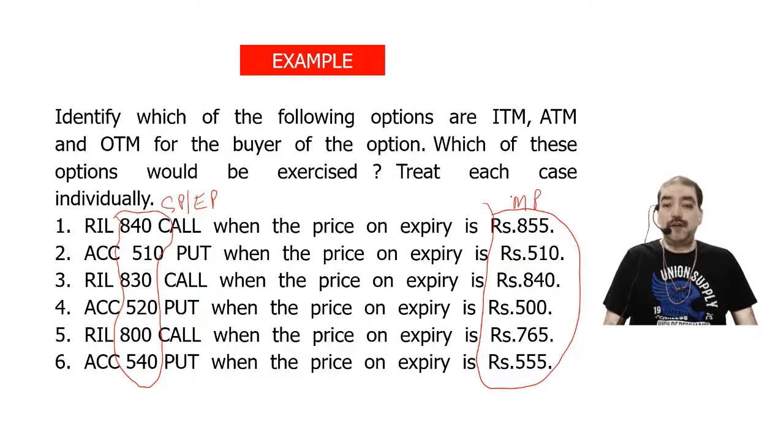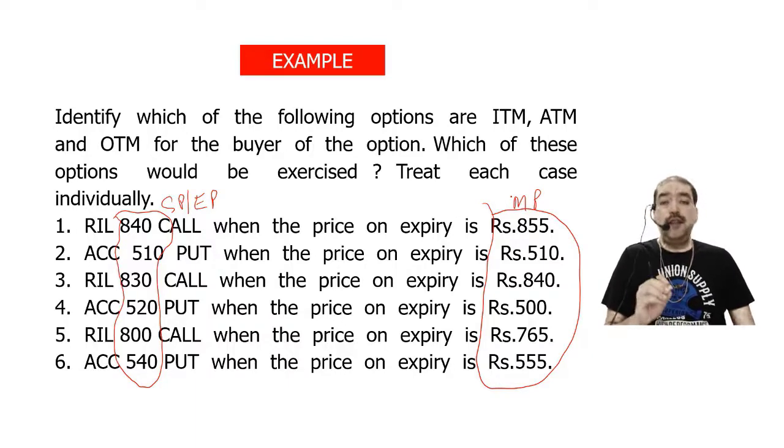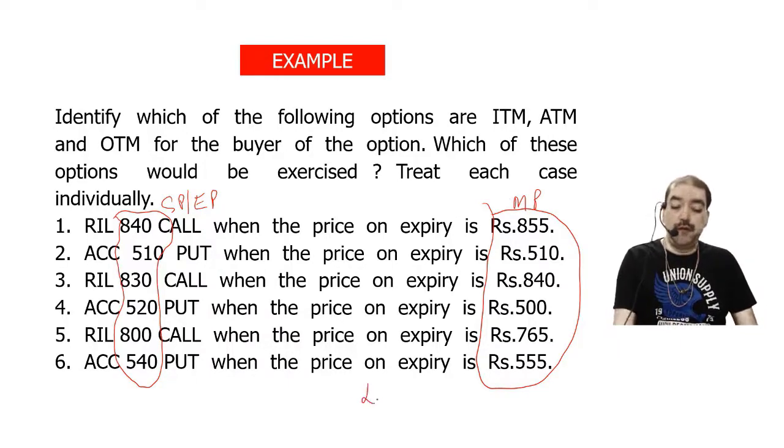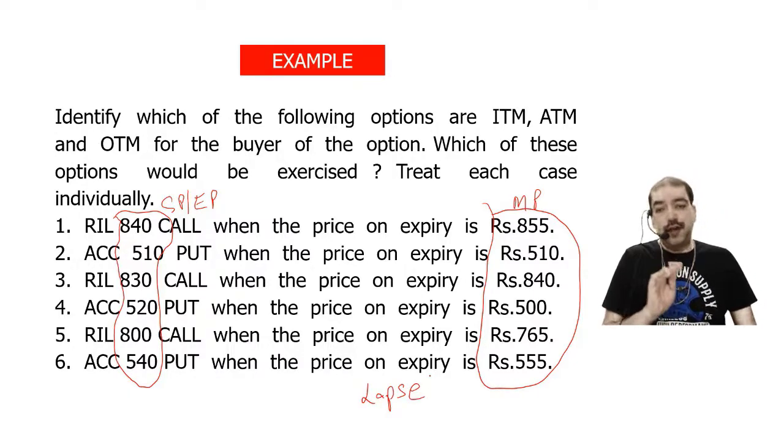Now, if it is a question where I am going to exercise the option, irrespective of call option or put option, then it is always in the money. If I am not going to exercise the option, then I say that option will lapse. The word used will be lapse. If I am going to exercise the option, I will write exercise, and it is always in the money. Okay? If I am not going to exercise the option, I will say lapse.